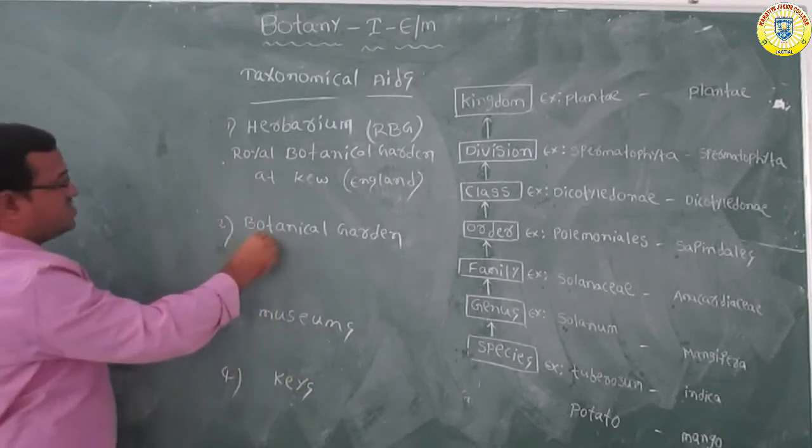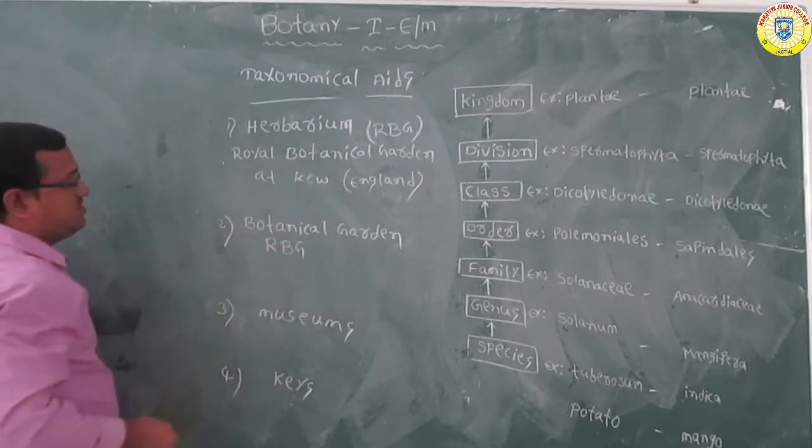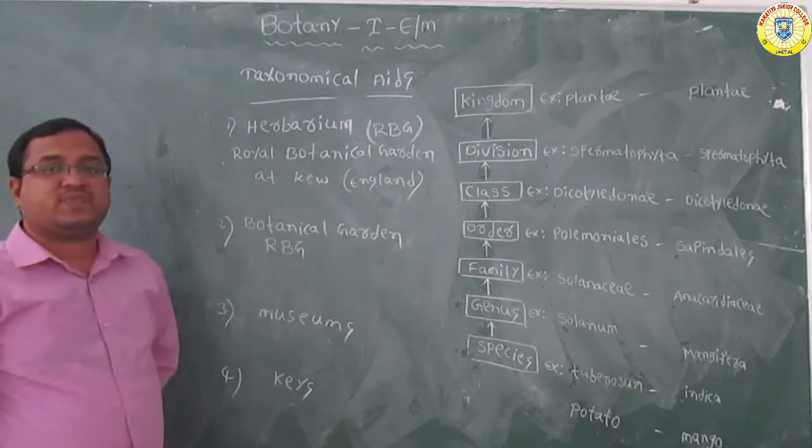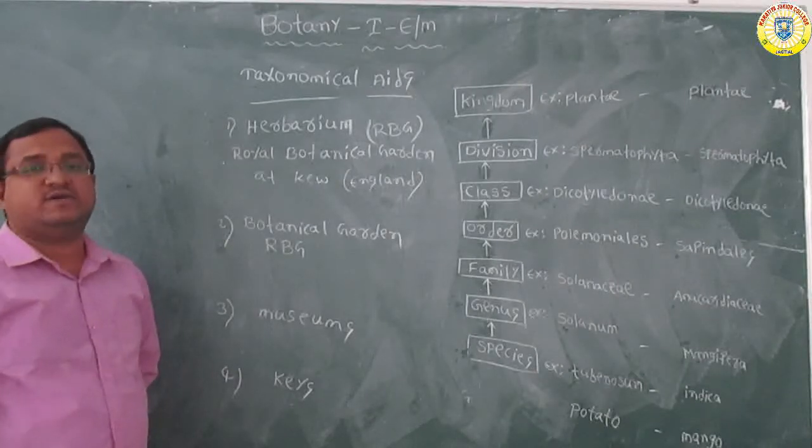The first one is the Royal Botanical Garden, which is located at Kew in England, which means London.